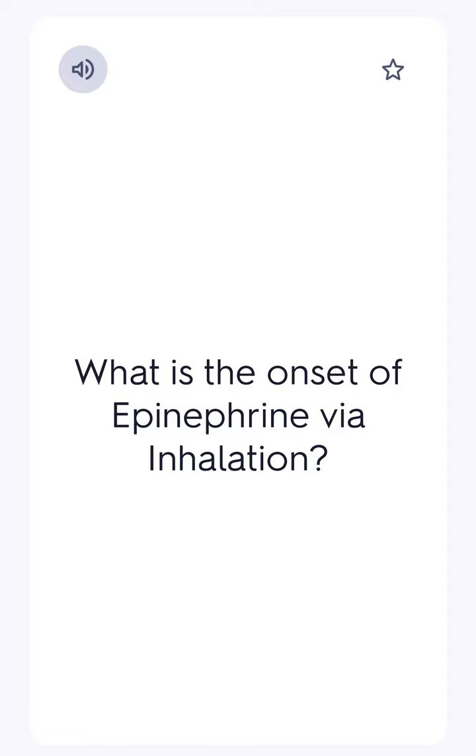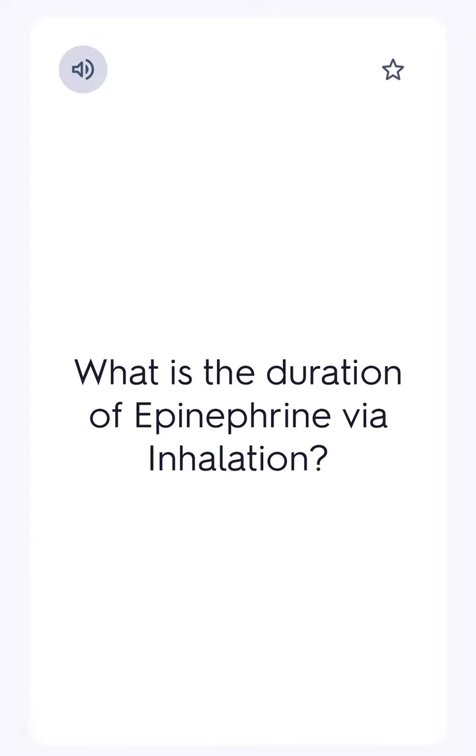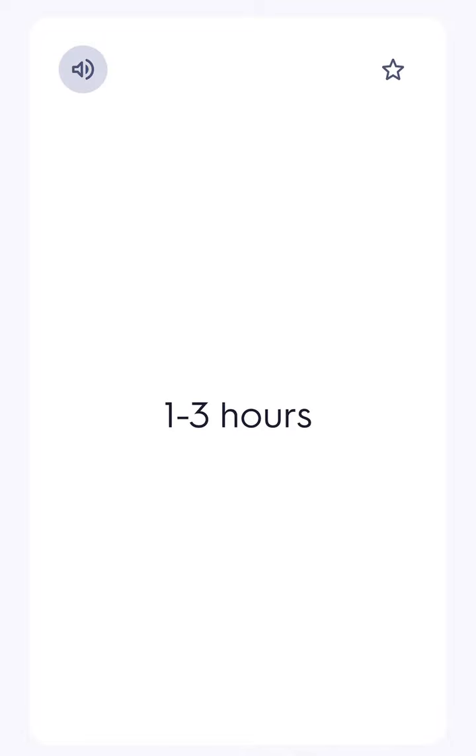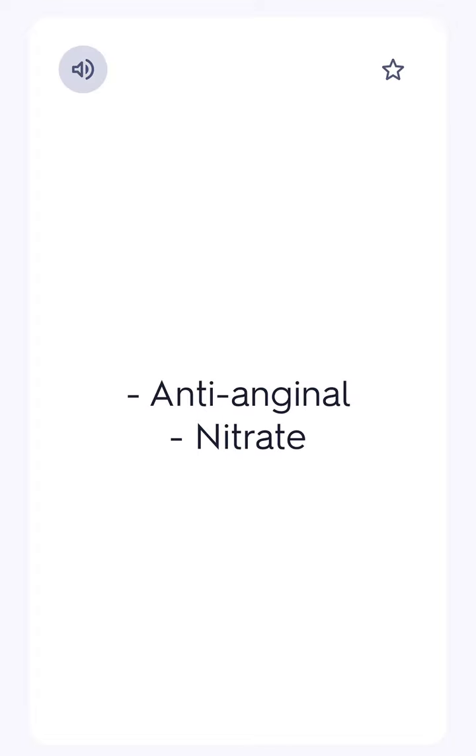What is the onset of epinephrine via inhalation? 1 to 5 minutes. What is the duration of epinephrine via inhalation? 1 to 3 hours. What are the classifications of nitroglycerin? Antianginal, nitrate.